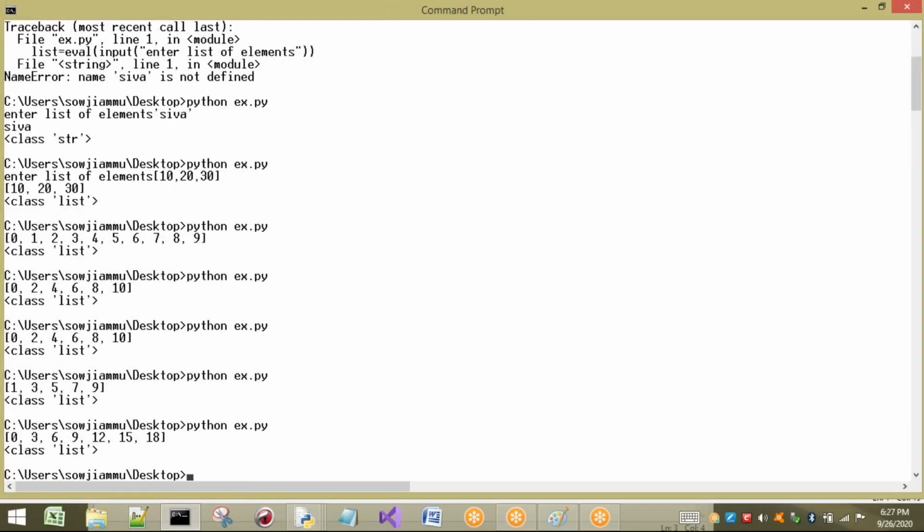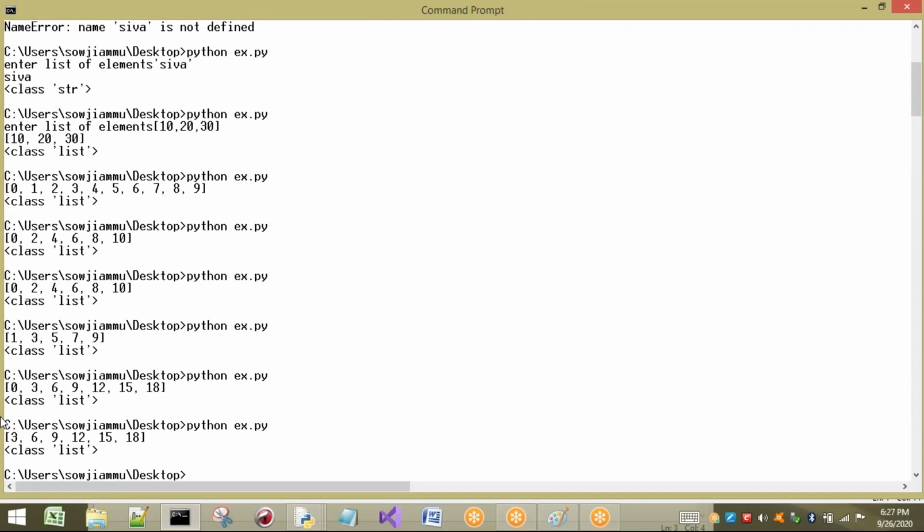But here 0 should not be considered. Otherwise we can consider 3 into 0, which is 0, since I am starting from 0. If you want to take the multiples from 3 onwards, I have to start from 3 here and save. Now see what happens: 3, 6, 9, 12, 15, 18. That means directly I can take the multiple values at a time.